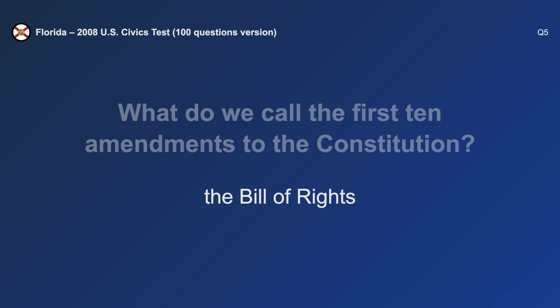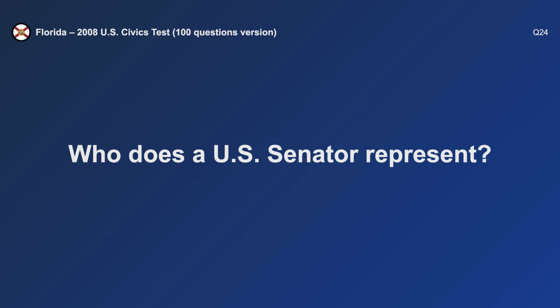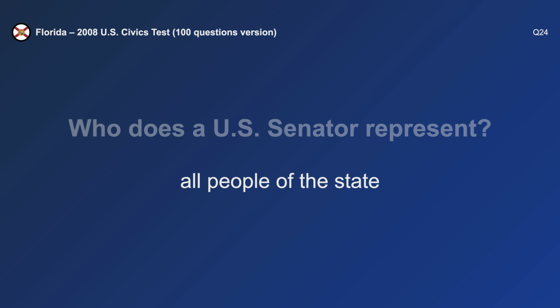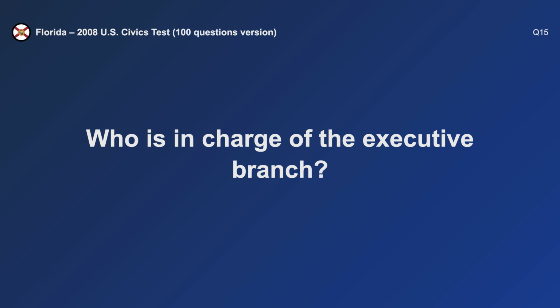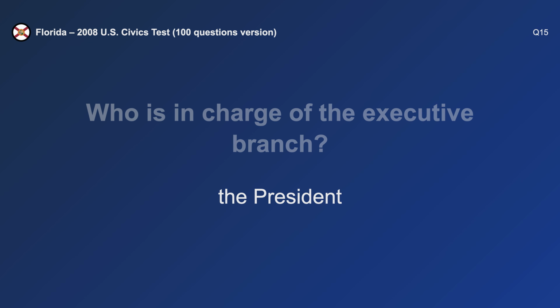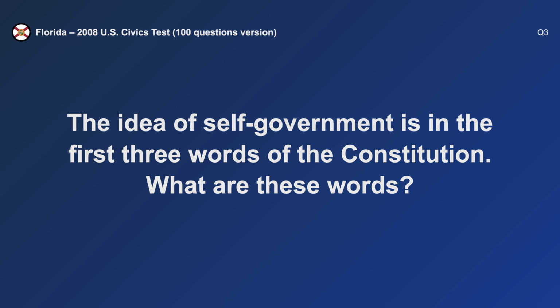The Bill of Rights. Who does a U.S. Senator represent? All people of the state. Who is in charge of the executive branch? The President. The idea of self-government is in the first 3 words of the Constitution. What are these words?